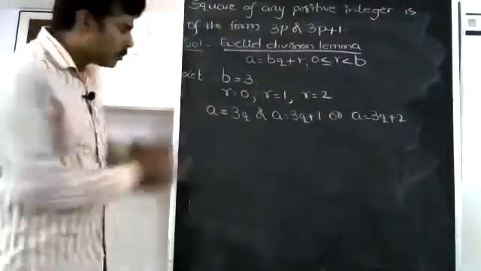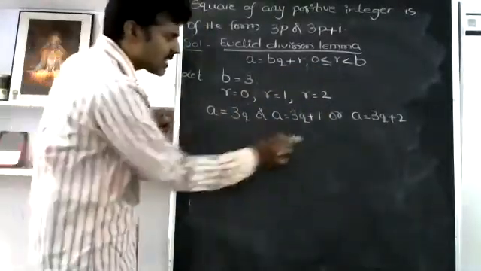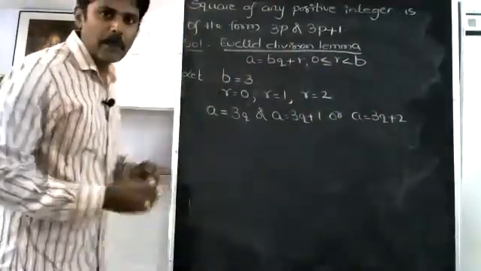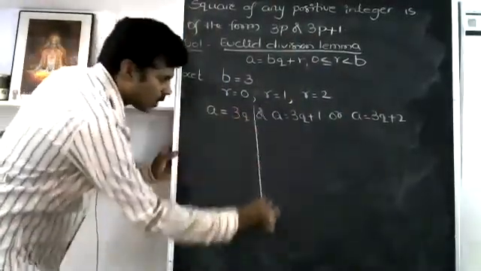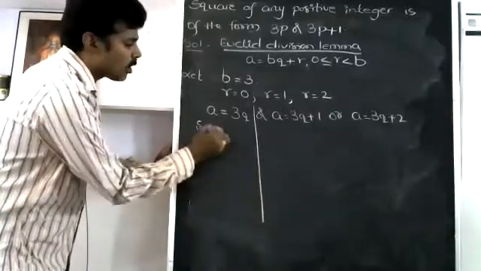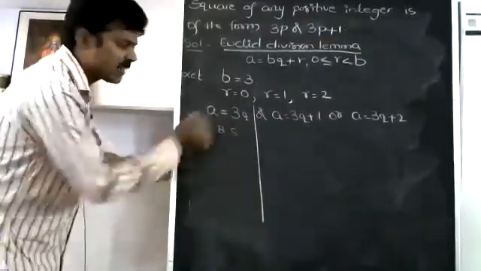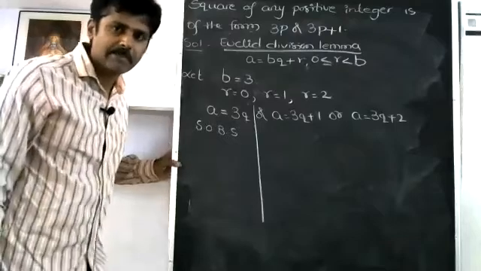Now I have to prove the squares of these integers are in the form of 3p or 3p plus 1. Remember carefully, now I'll start with a equal to 3q, squaring on both sides. Yes, one of you mention what I will get on the left hand side.